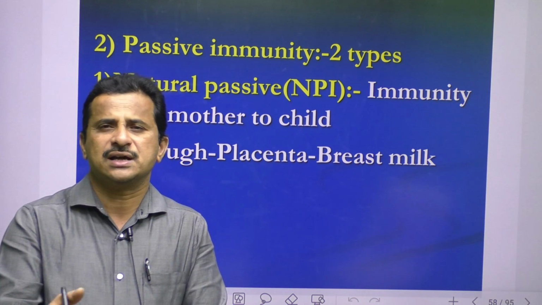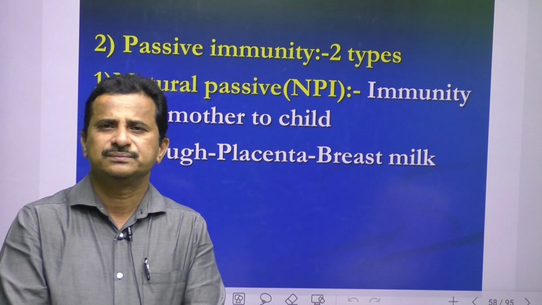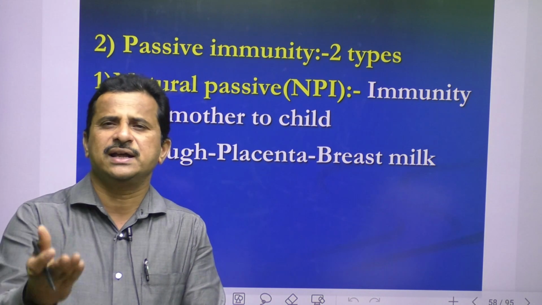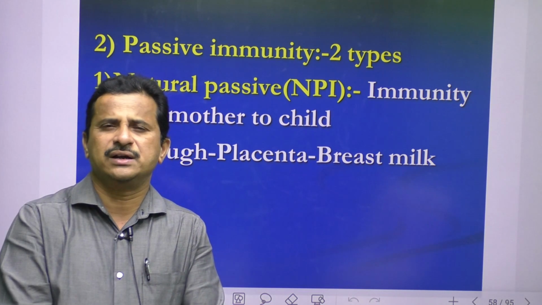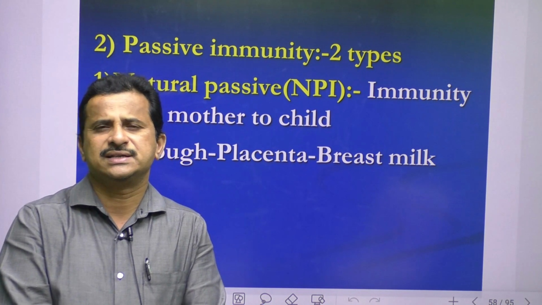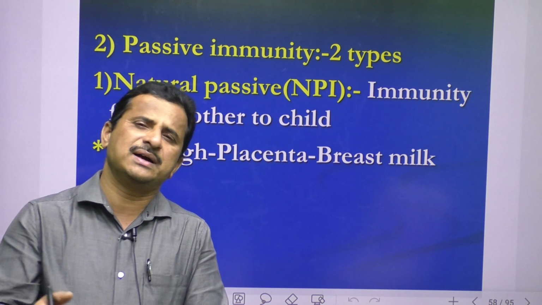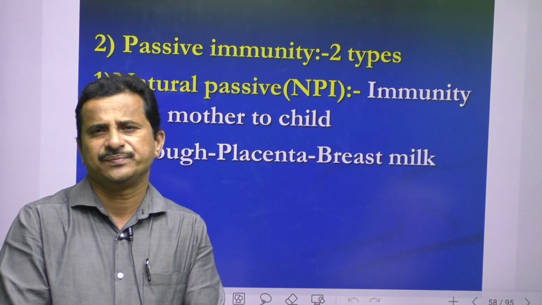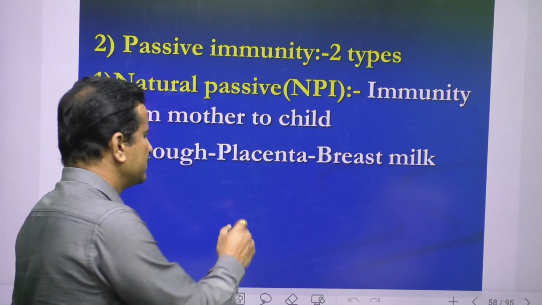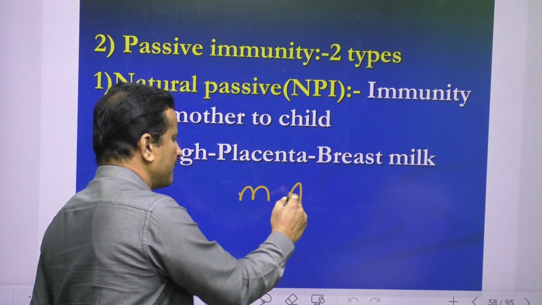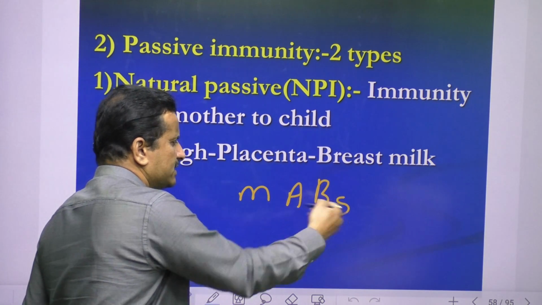In COVID-19 it is also called plasma therapy. This plasma contains antibodies. Why are we giving plasma to other persons, those infected with COVID-19? Because plasma contains antibodies. Scientists, with the help of biotechnology, developed MABs also, monoclonal antibodies.